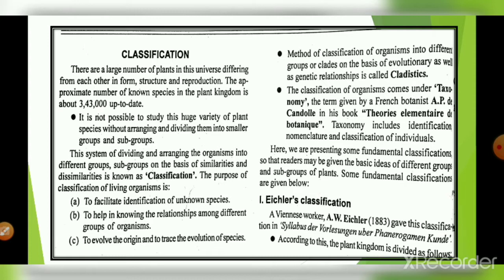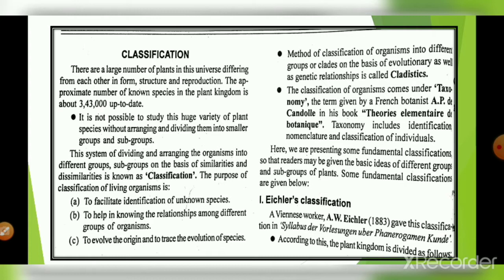Each branch, or each group, is known as a clade, on the basis of the evolutionary as well as genetic relationship. So what is cladistics? We classify them into different groups, different classes, or different clades, on the basis of their evolutionary as well as genetic relationship, and this is known as cladistics.